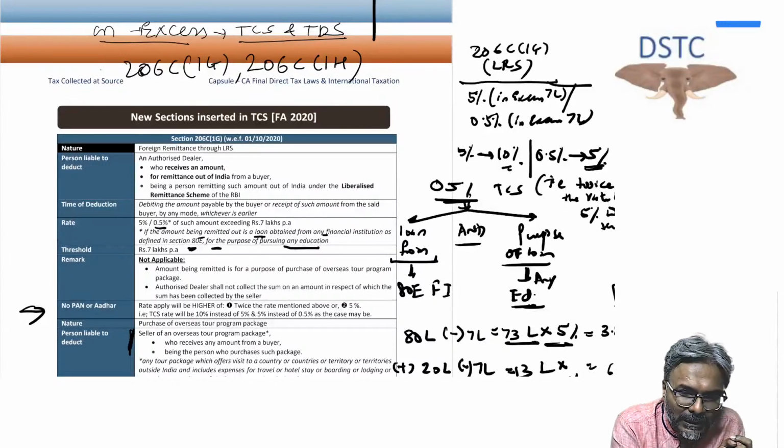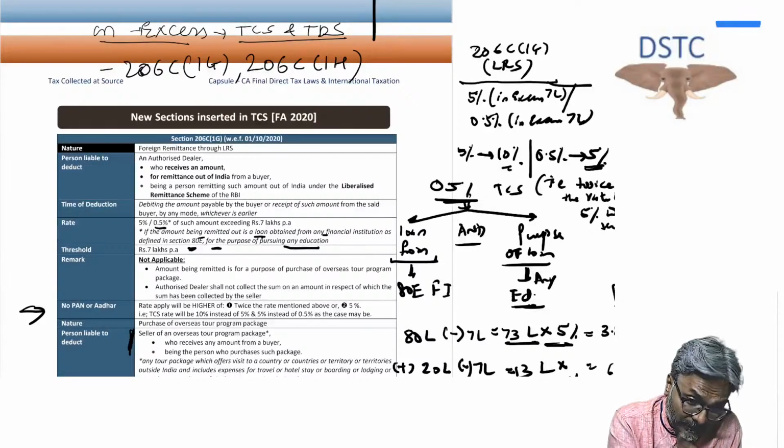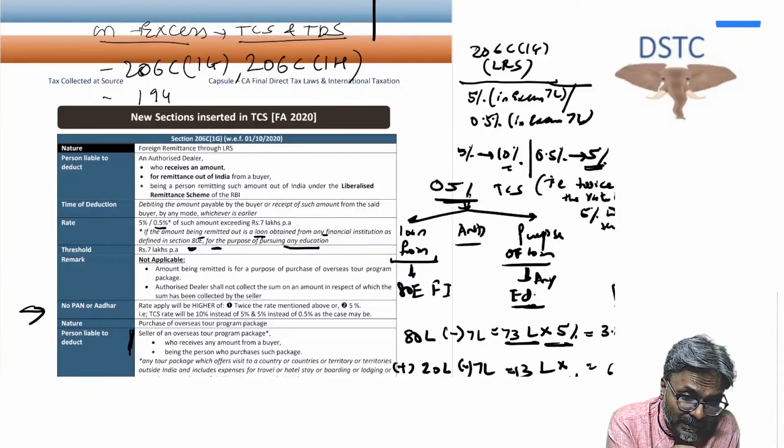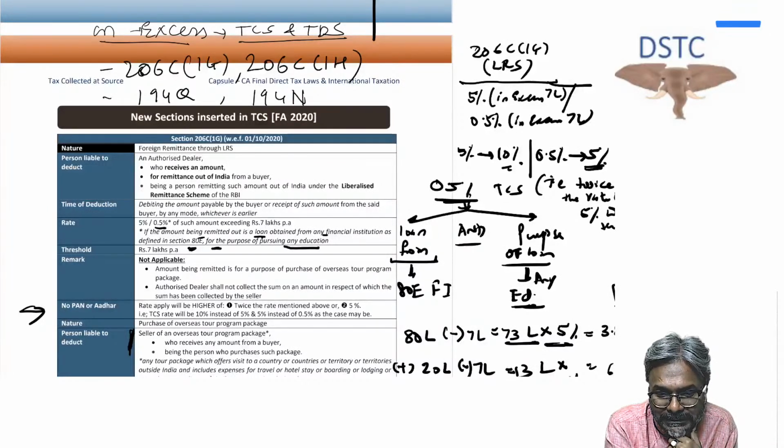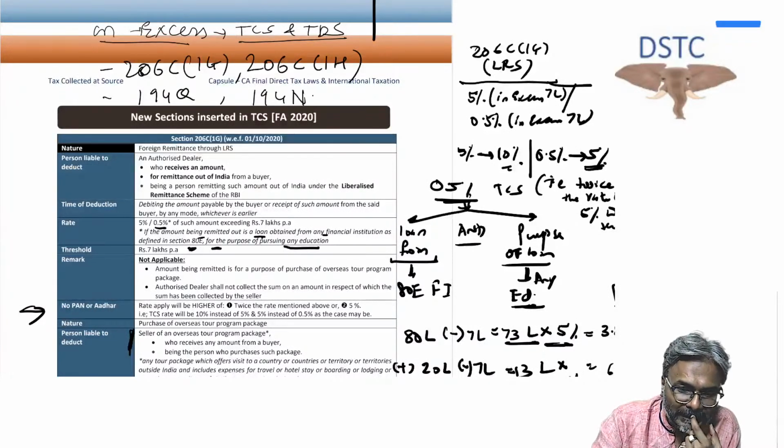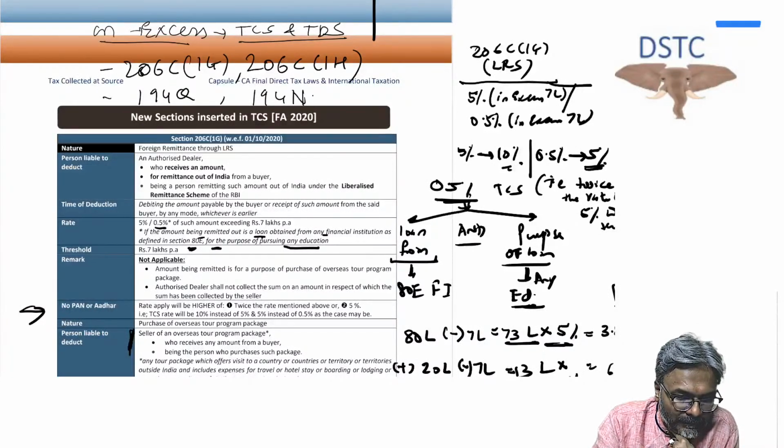Which are those sections? TCS has 2 sections. TDS also has 2 sections, students. What are the 2 sections of TDS? 194Q, and one more section is there. Can anyone tell me what that section is? 194N, students. So on the excess amount, the TCS and TDS obligation will arise on these sections. Just keep that in mind.